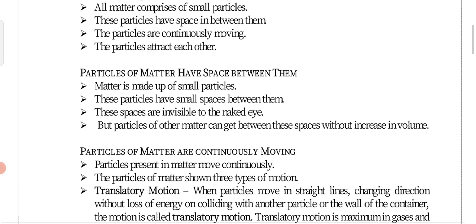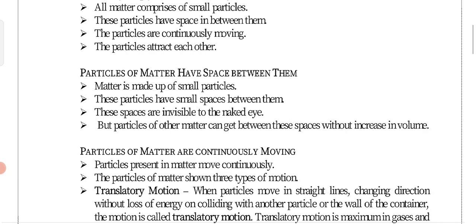Of course, if we take 1 glass of water and add 1 spoon of sugar, then we can see the sugar particles will just occupy the small space among the water particles. But the volume of that solution will not change. It will be there, whatever volume it was having whenever it was present in the pure solvent water only. Okay.